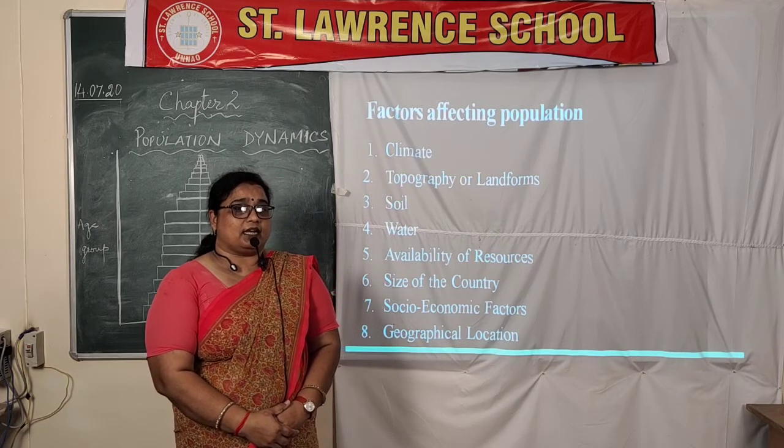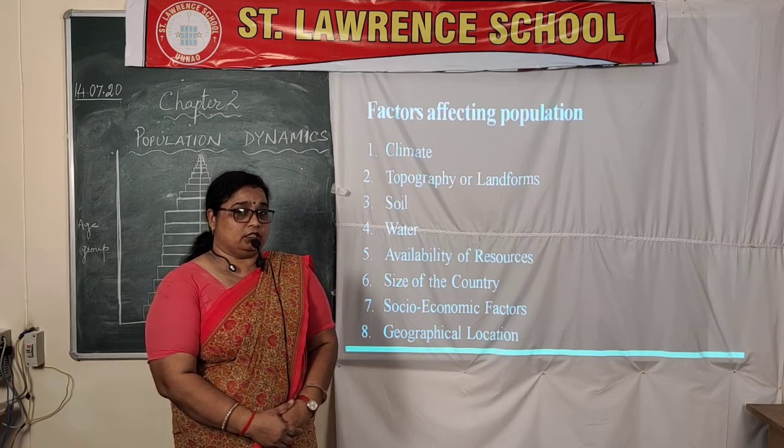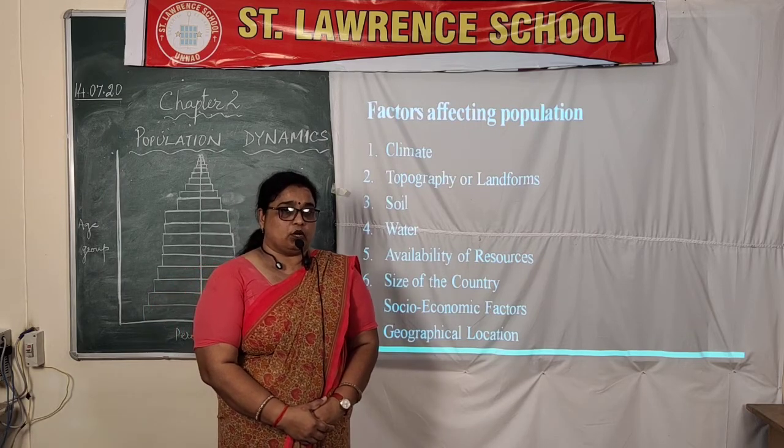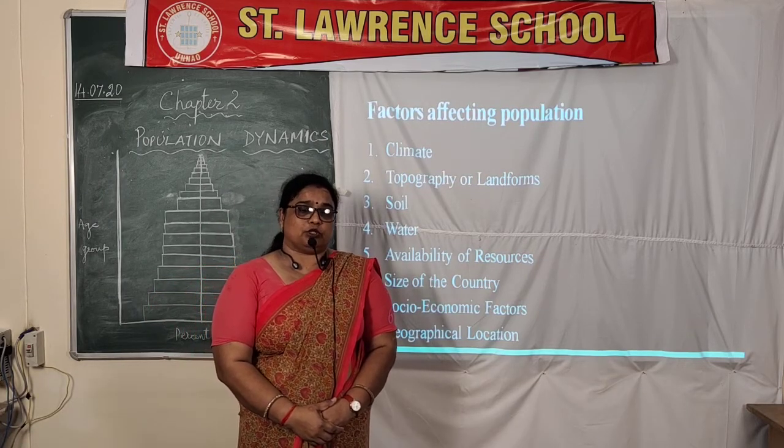So why is there such a diversified distribution of population? What affects it? That we are going to study now.